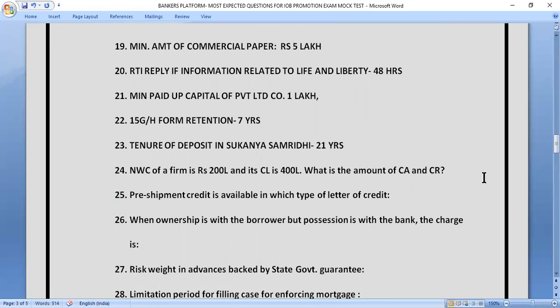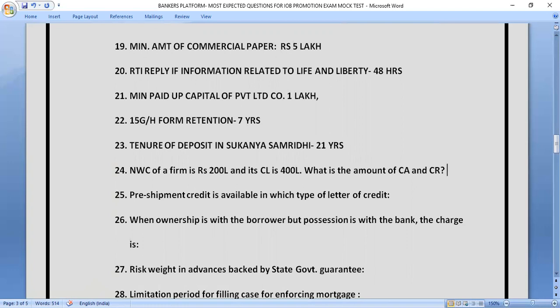That is a bit of numerical question. In this, NWC, net working capital of a firm, is 200 lakh and its current liability is 400 lakh, and we have to calculate the amount of current asset and current ratio. So this is a very easy question, friends. So please pause the video and solve the question and give the answer yourself. So I will also be giving you the answer.